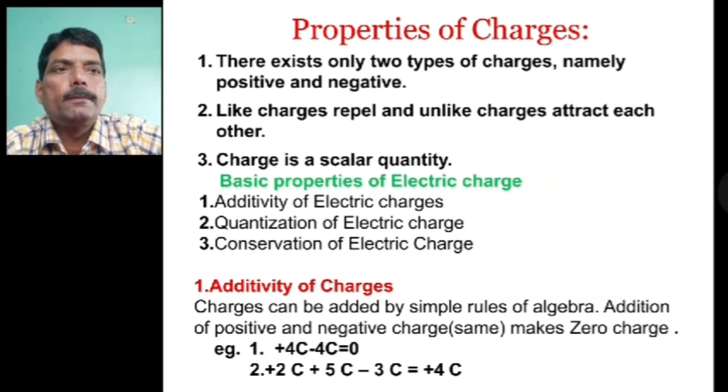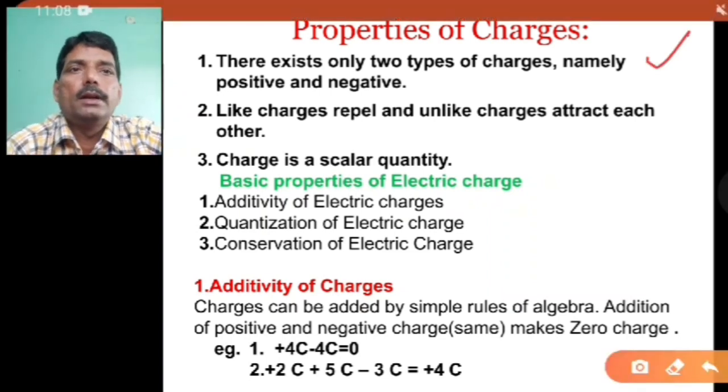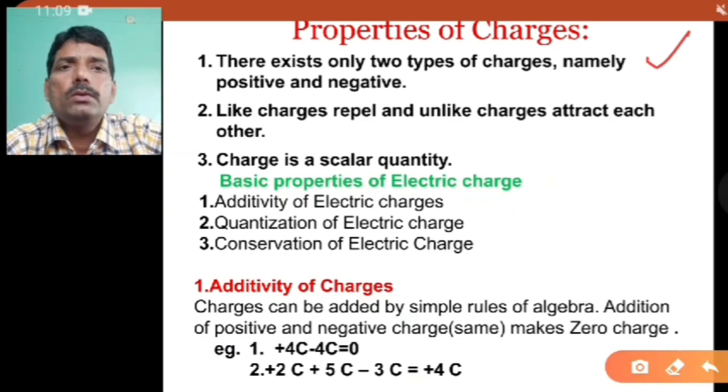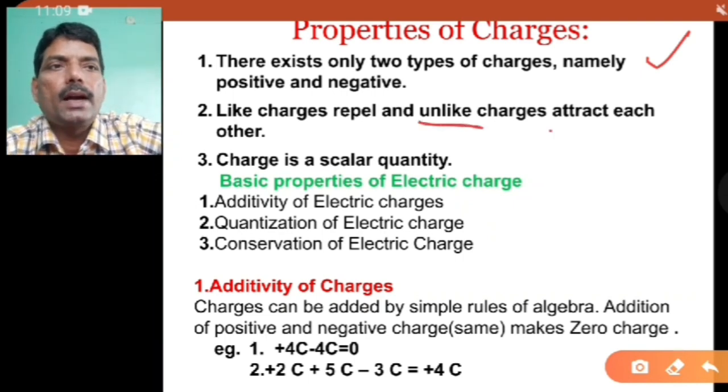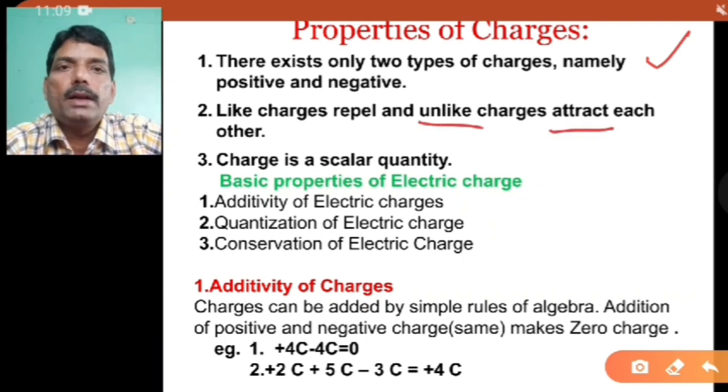These three points: there exist only two types of charges, positive charge and negative charge. Then, like charges, that means if you have two positive charges or two negative charges, the two positive charges will repel each other and the two negative charges will repel each other. On the other hand, if you take one positive charge and one negative charge, they will attract each other. That means unlike charges attract. The next thing is that charge is a scalar quantity.